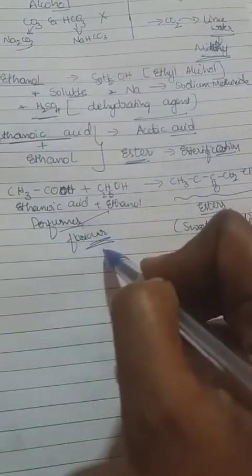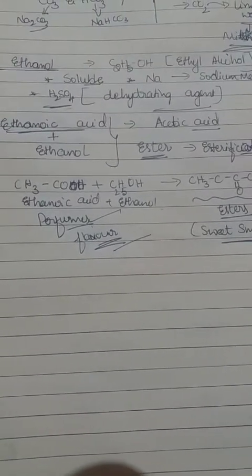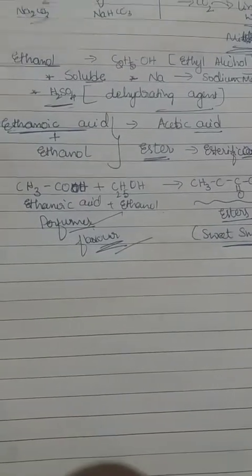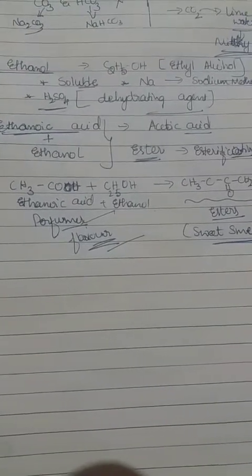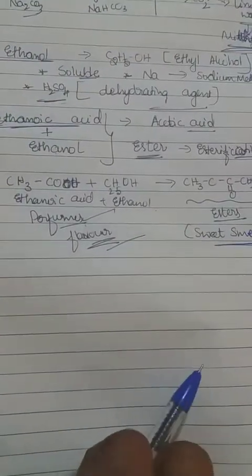Ester is a sweet smelling substance. Esters are used to prepare perfume as well as food flavor agents. So this is about ethanoic acid.